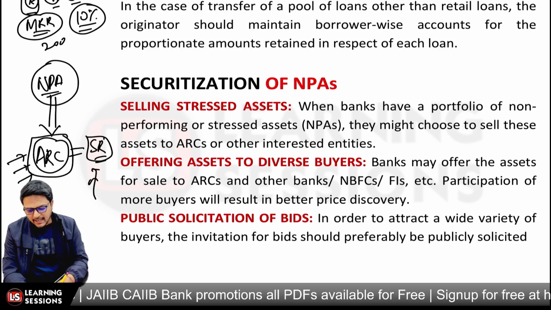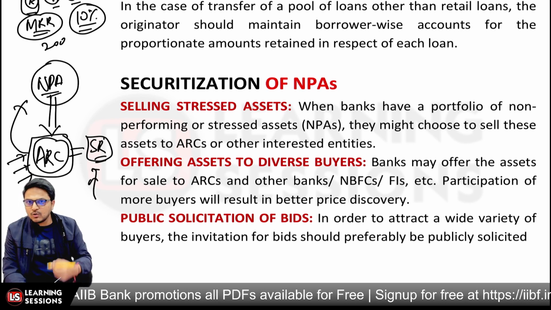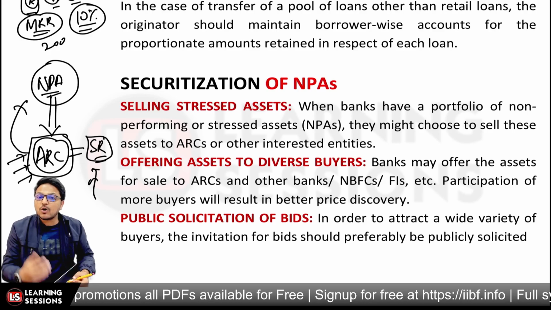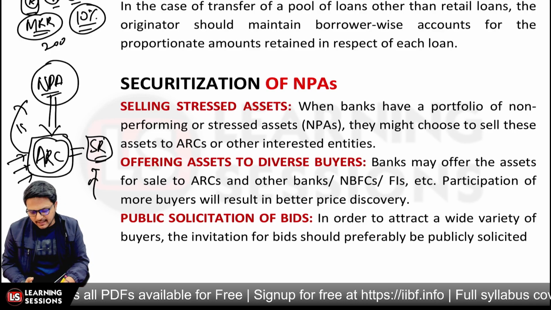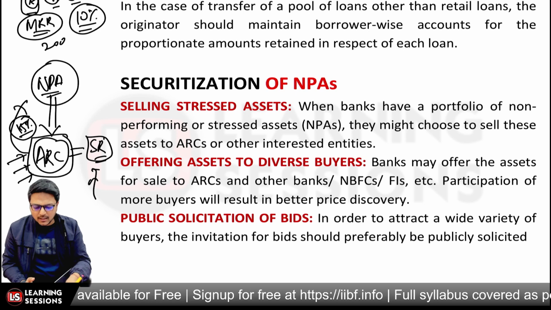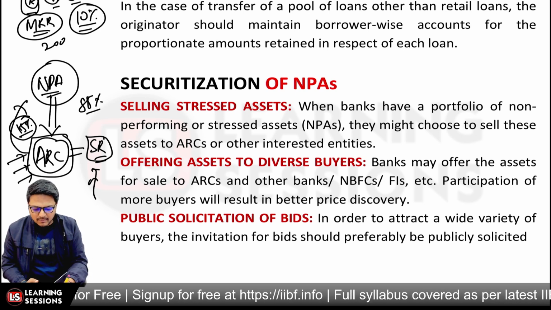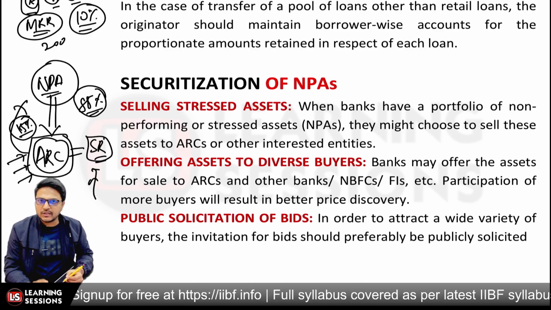Right, so that's a scenario, and upfront the payment is made to the bank, which is the originator, right? And 15% of the payment is made in the form of cash, and for the rest, 85% of the payment is made in the form of security receipts, right?